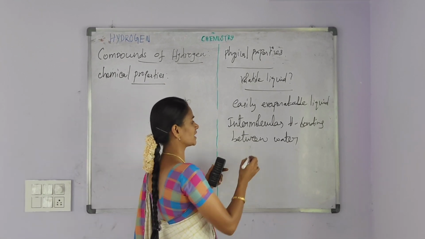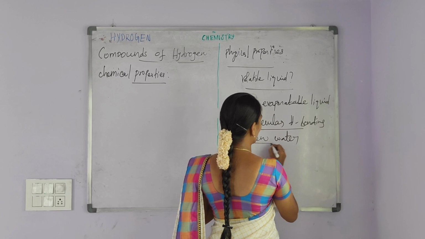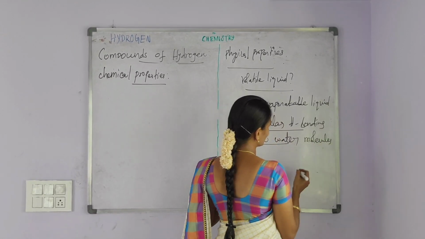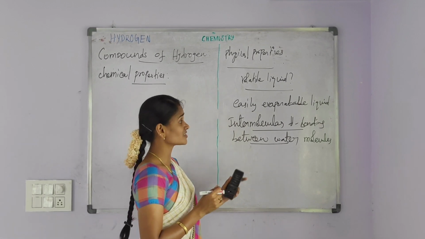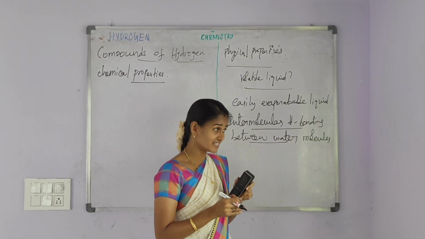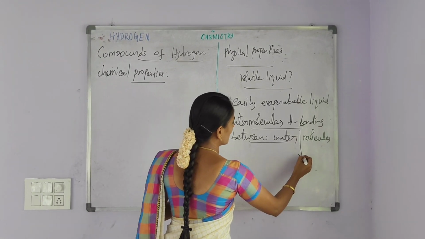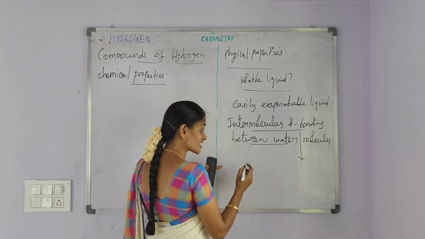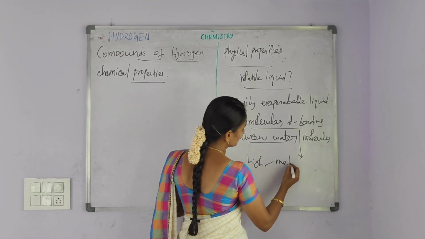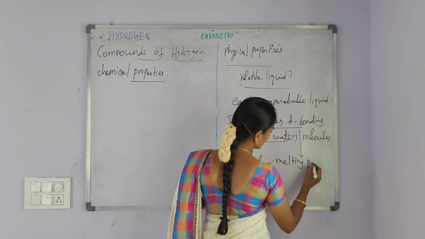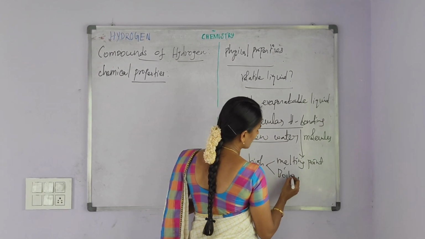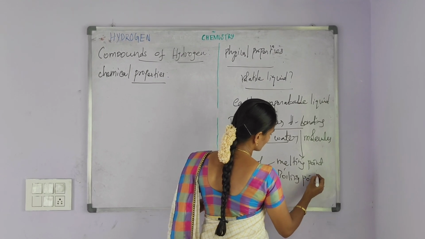It is due to the presence of intermolecular hydrogen bonding between water molecules. We will discuss briefly about the hydrogen bonding at the end of this lesson. Hydrogen bonding is responsible for the high melting point and high boiling point of water.